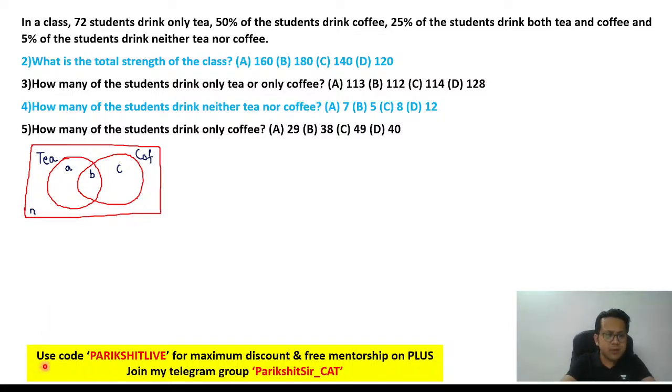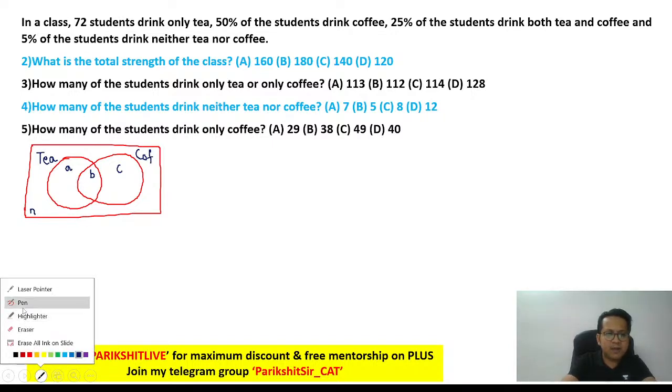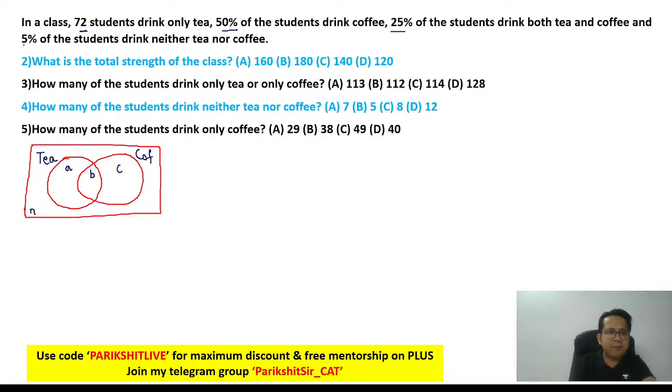Okay, now here, let's take down the numbers. What do we have? 72 students. So one number is given at the start, 72. Fine. And then 50%, 25%, and again 5%. So can I say three of the numbers they have given you are in percentages? Only one number is an absolute number. So I think I can take percentages, because the majority of the numbers are in percentage.